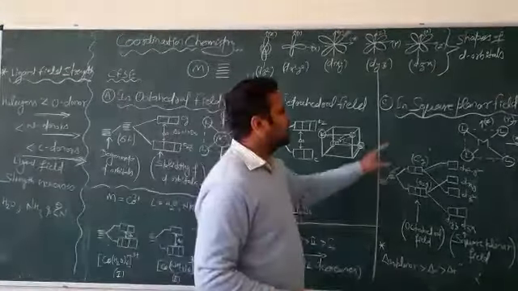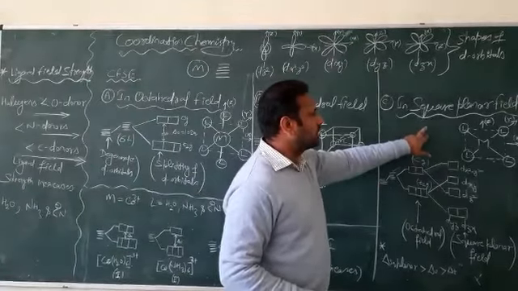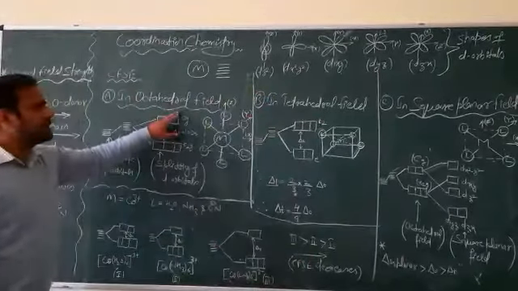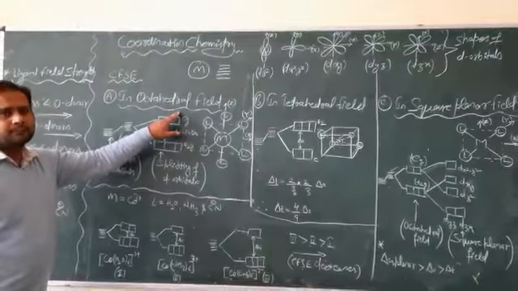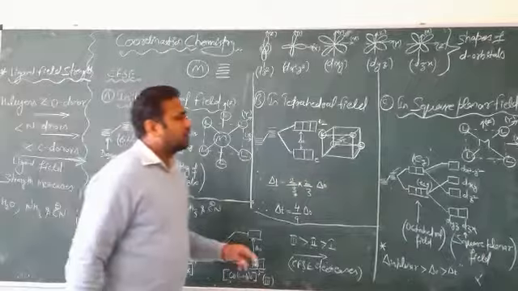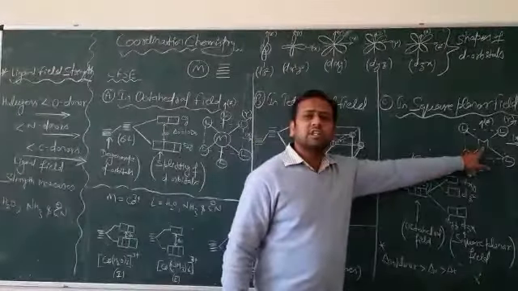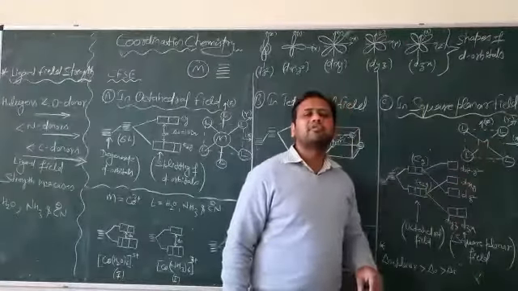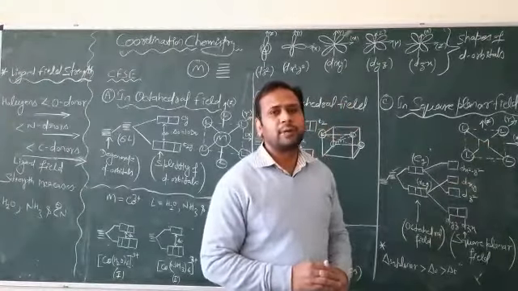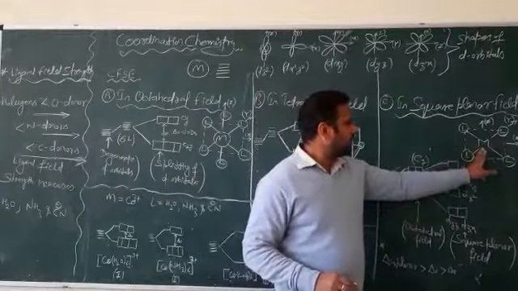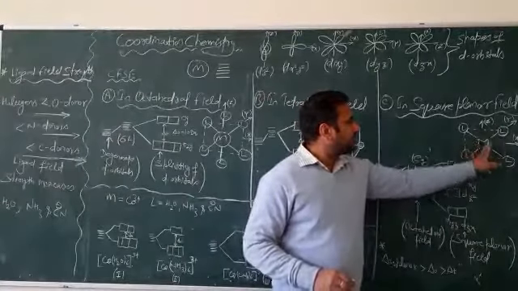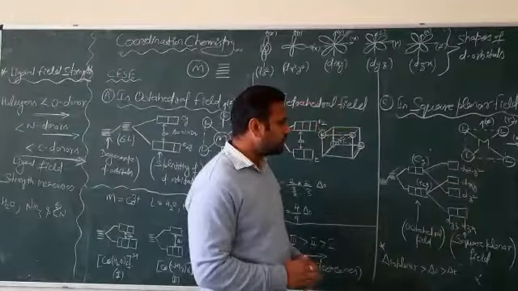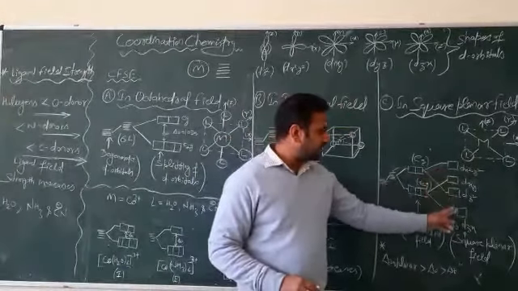Now in case of square planar field symmetry, it is the extended form of octahedral ligand field symmetry. Here, the central transition metal ion is surrounded by 4 ligands present at the 4 positions of a square plane. Now, the orbitals of the transition metal ion here split up in this manner.